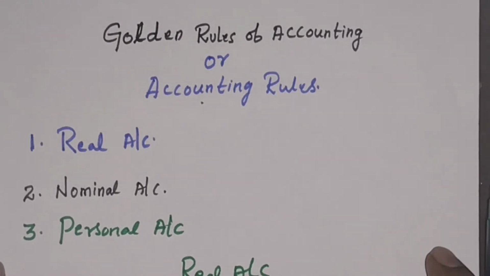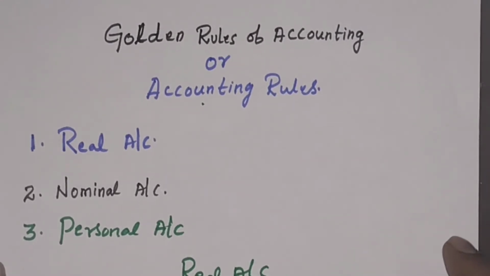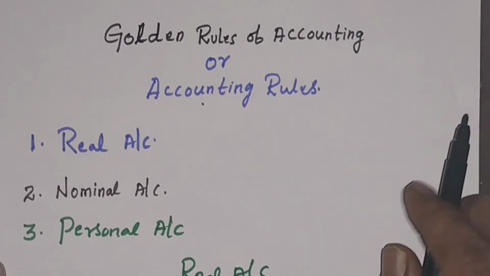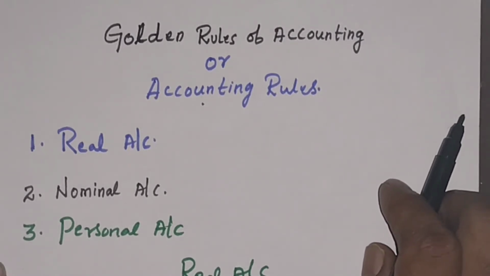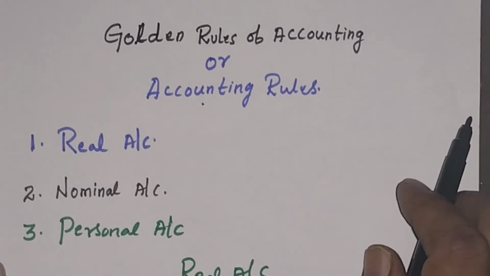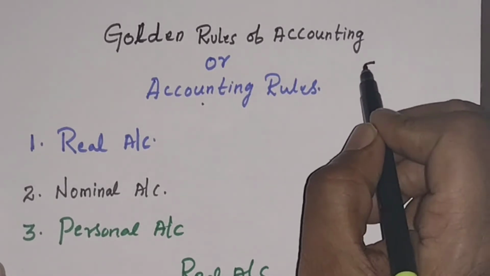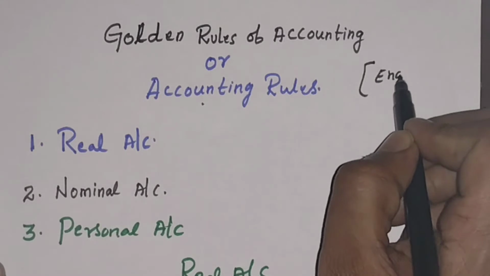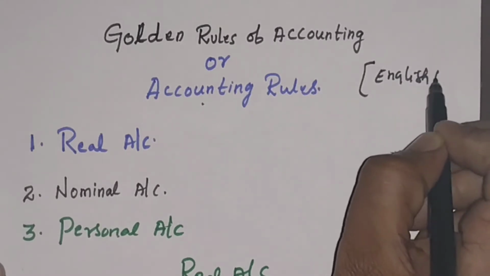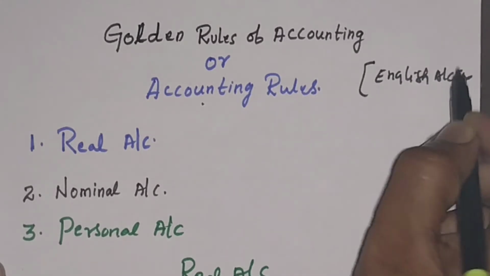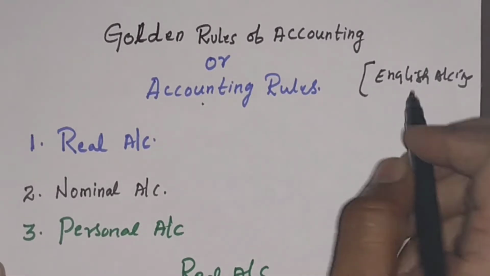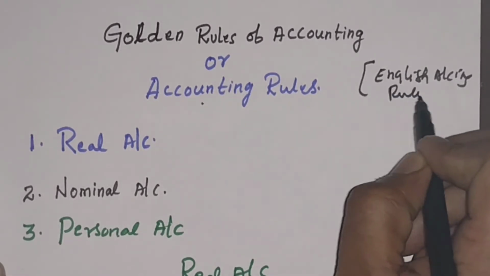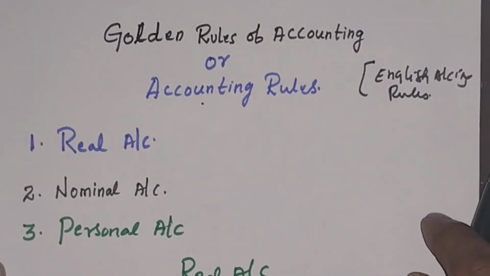Now these golden rules of accounting, or accounting rules, are classified into American accounting rules and English accounting rules. What I am explaining now is the English accounting rules. There is separately another set, the American accounting rules. Now we are going to discuss the English accounting rules.